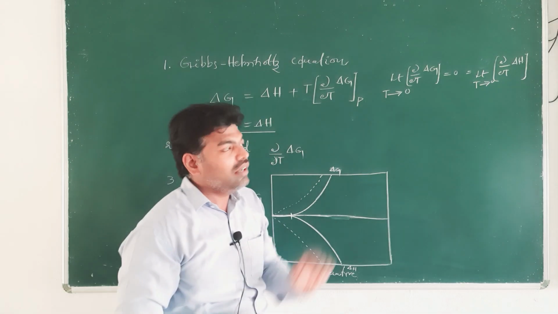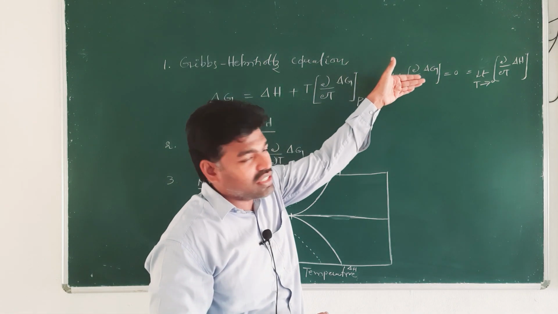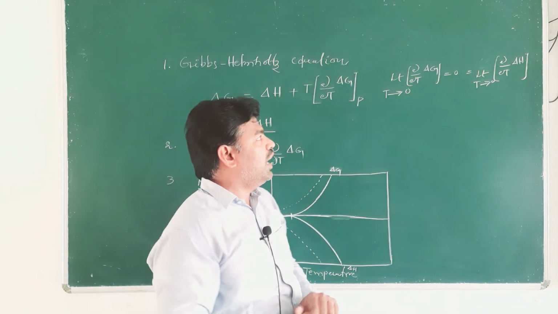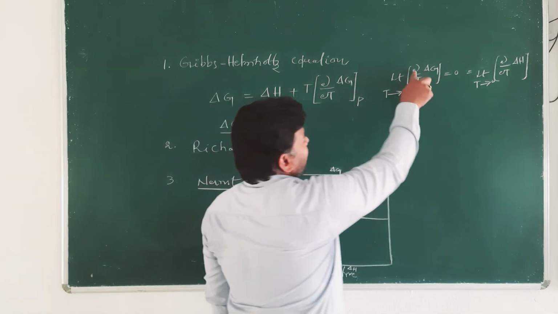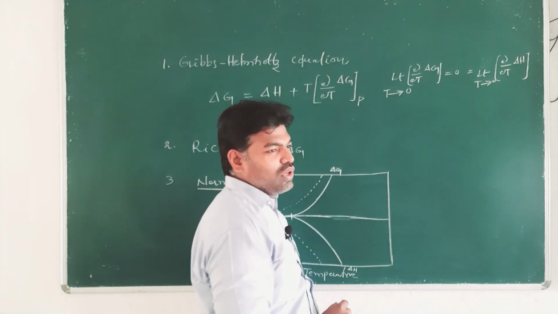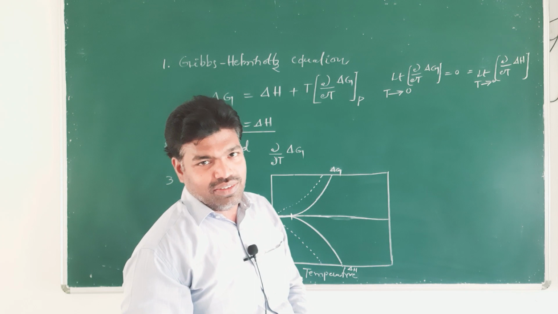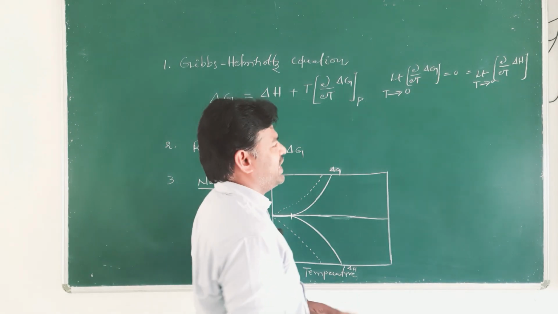Coming to the consequences of this Nernst heat theorem, we can write ∂/∂T of ΔG equal to minus ΔS. How is it equal to ΔS?